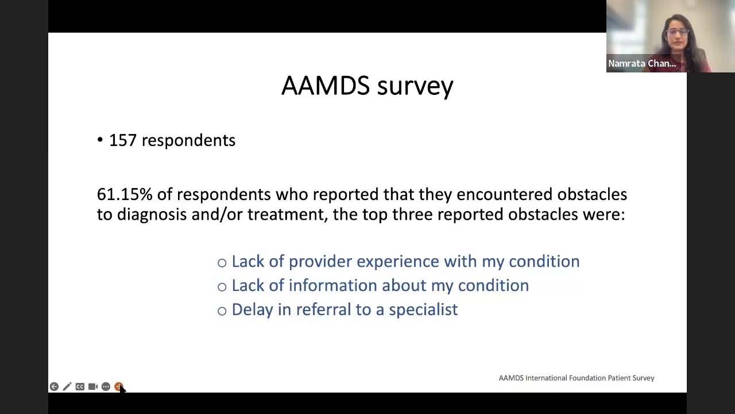survey where there were 157 respondents. And out of this, 61% basically said that they had encountered obstacles in diagnosis and treatment. And these obstacles included lack of provider experience, like I just mentioned, lack of information about their condition, perhaps because they weren't seeing the right providers, or it was not provided in a format that was accessible to them, and then delay in referral to a specialist.